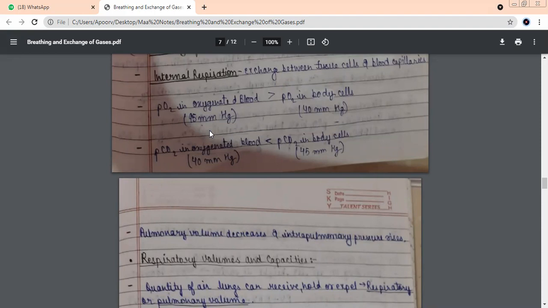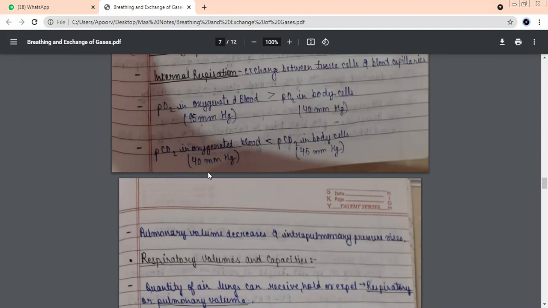Now what will happen is, it is going to all parts of the body. When it enters our cells, तो वहाँ पे तो oxygen का pressure कम है. How much is it? 40 millimeter. We have done it so many times that the gases always diffuse from high pressure to low pressure. So this oxygen कहाँ जाएगा बेटा? From the blood to the cells or cells to the blood? Blood to the cells.